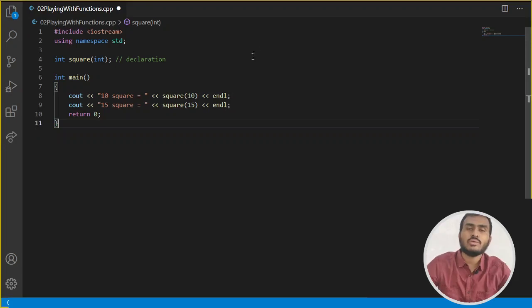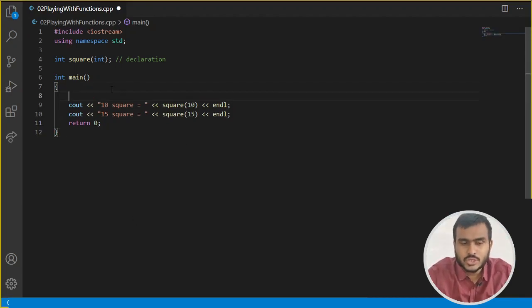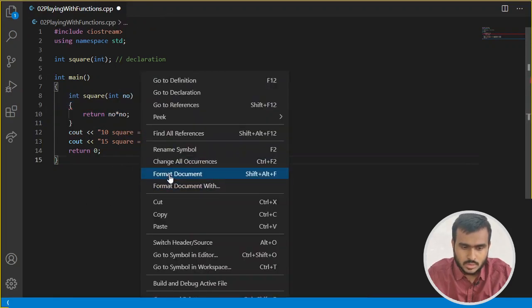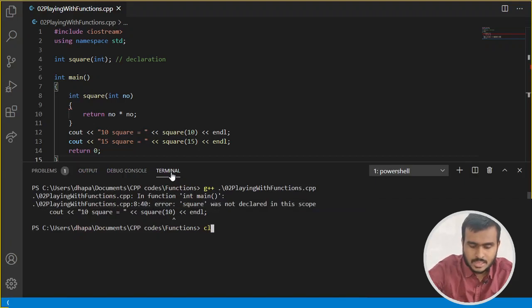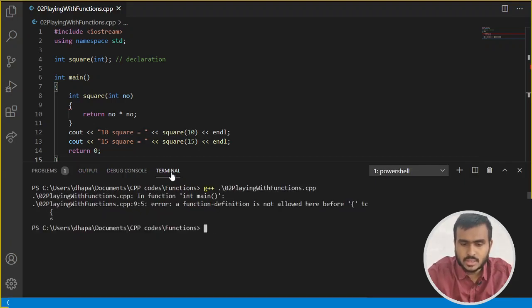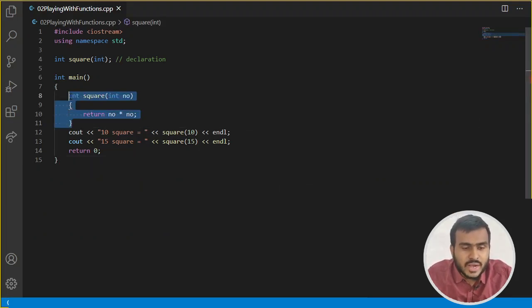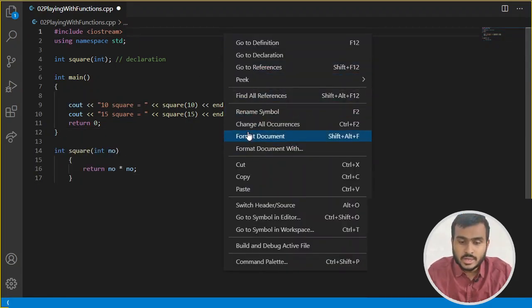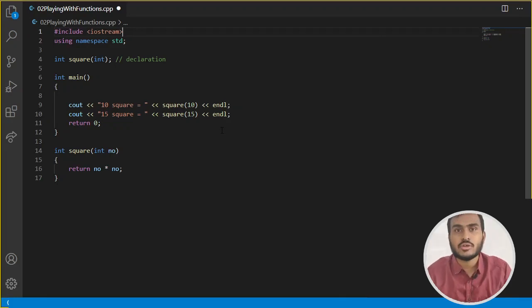We have seen that we can define a function before the main function, and we can define a function after the main function. Let's see, can we define a function in the main function? Let me format it, clear the terminal and run this code. Yes, you can see that it is giving an error saying a function definition is not allowed here. So you cannot define a function in C++ inside another function. This is a very important thing to note: in C++ you cannot define one function inside another function.